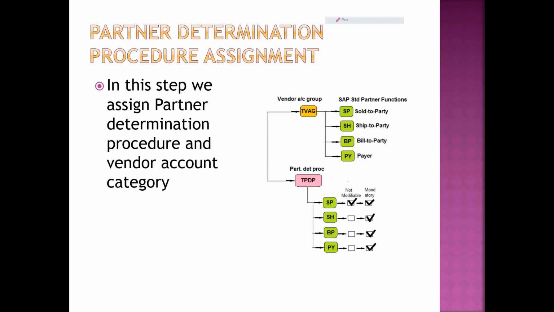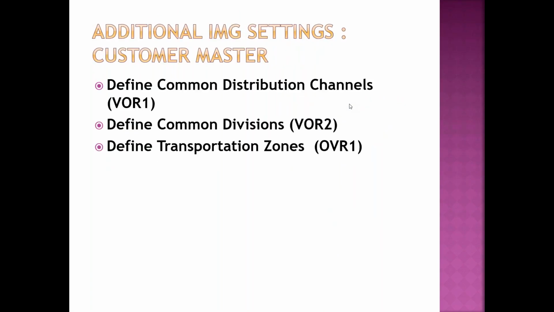So we defined the partner functions, whether the standard partner functions are there or not, linked them to our customer account group, and defined the partner determination procedure. In this one, we set who the roles are and which are compulsory. This and this we linked. Now, is it enough to create the customer master record? No. There are still some extra settings.